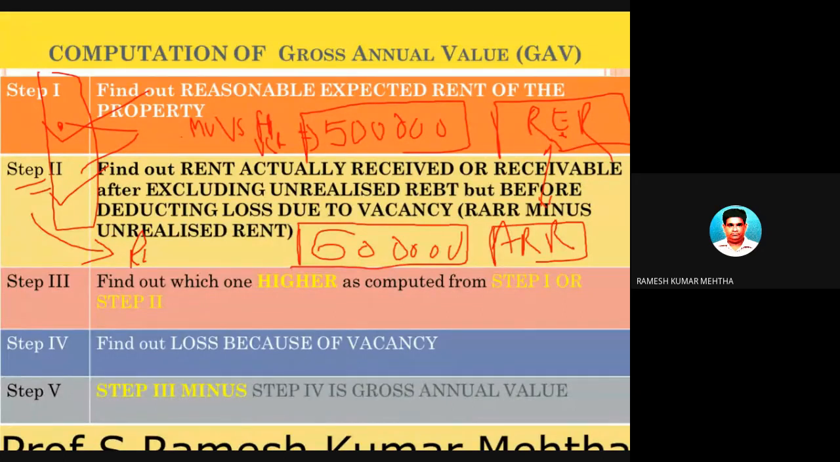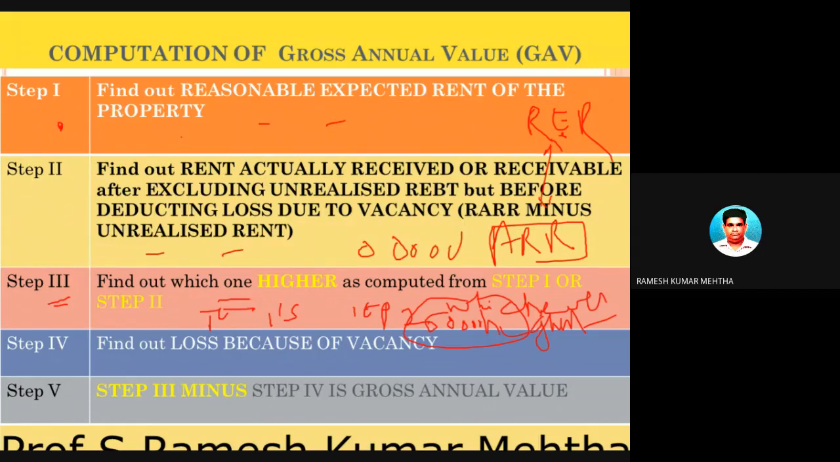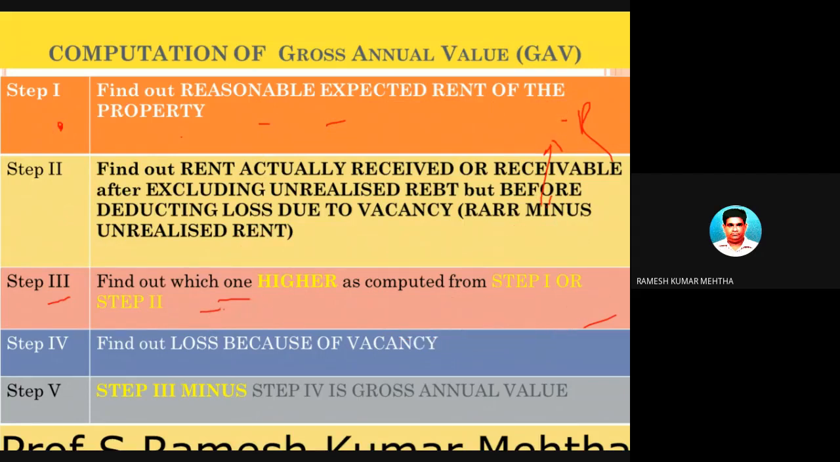Now you have to compare RER. Step number 1 has to be compared with step number 2. That is what is the answer to step number 3. The step number 3 tells that compare step 1 versus step 2, and whichever is highest, that is the result of step number 3. So in this case, 5 lakhs versus 6 lakhs, whichever is highest is 6 lakh rupees. This is the answer to the third step. Compare step 1 with step 2 and you have compared it.